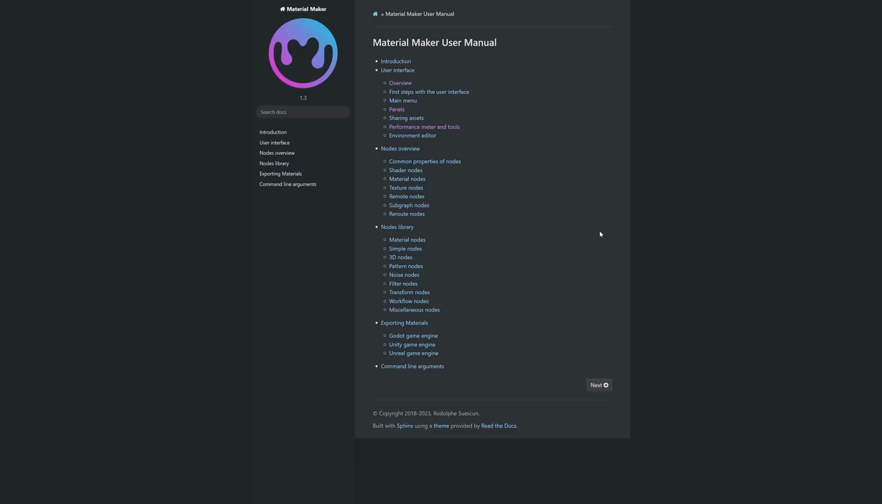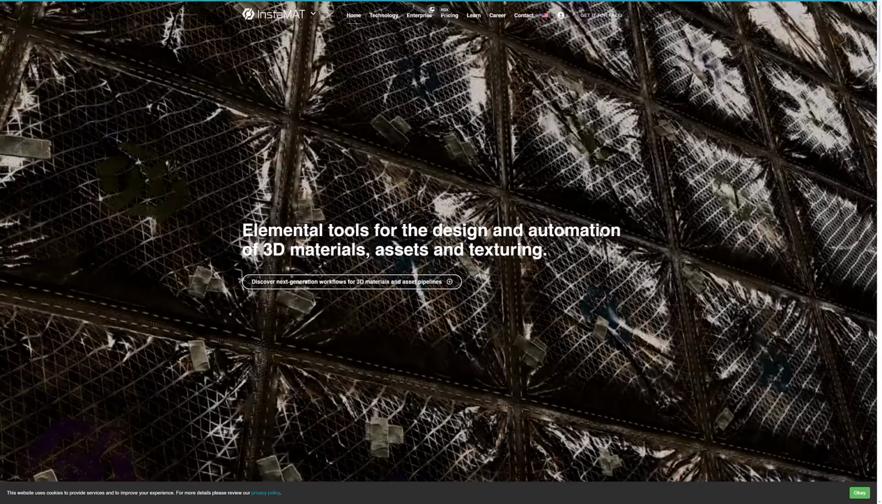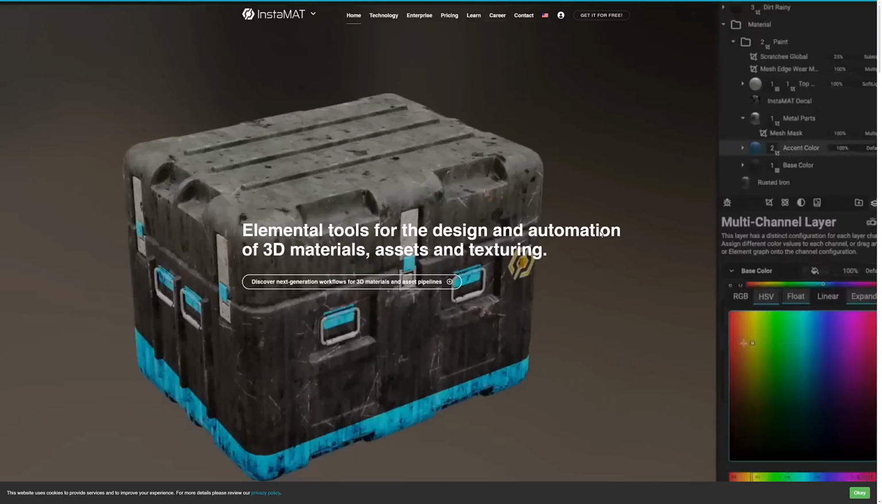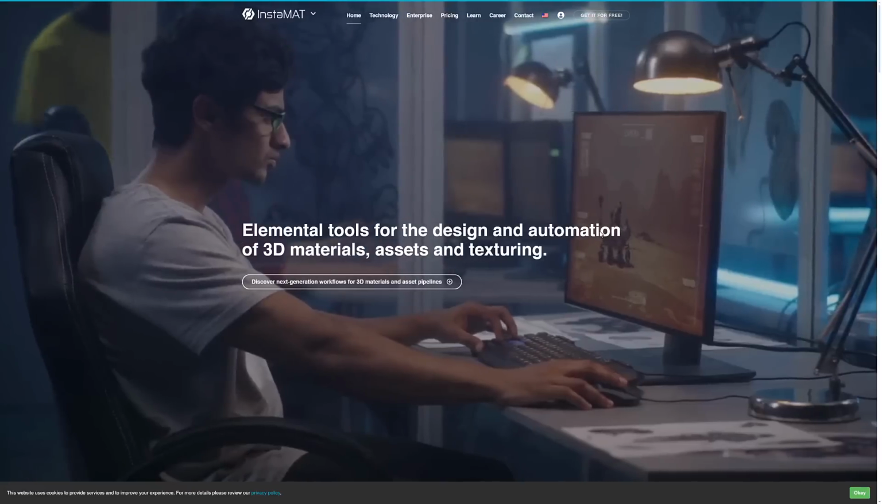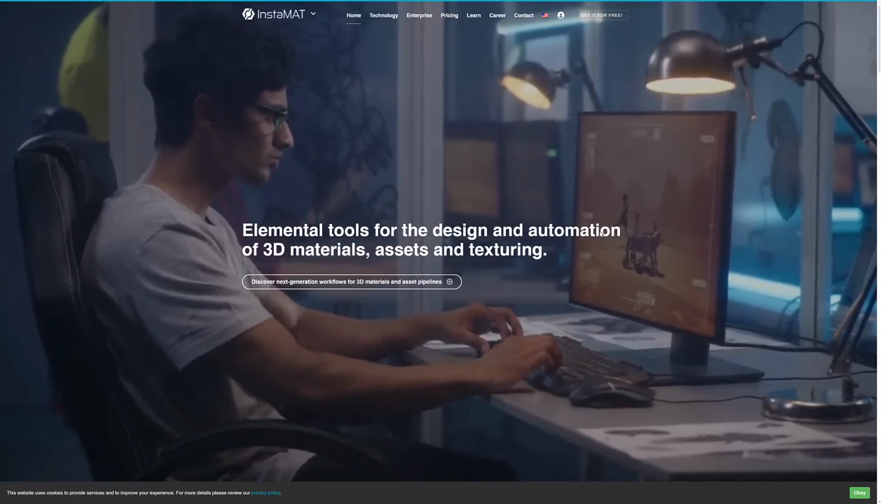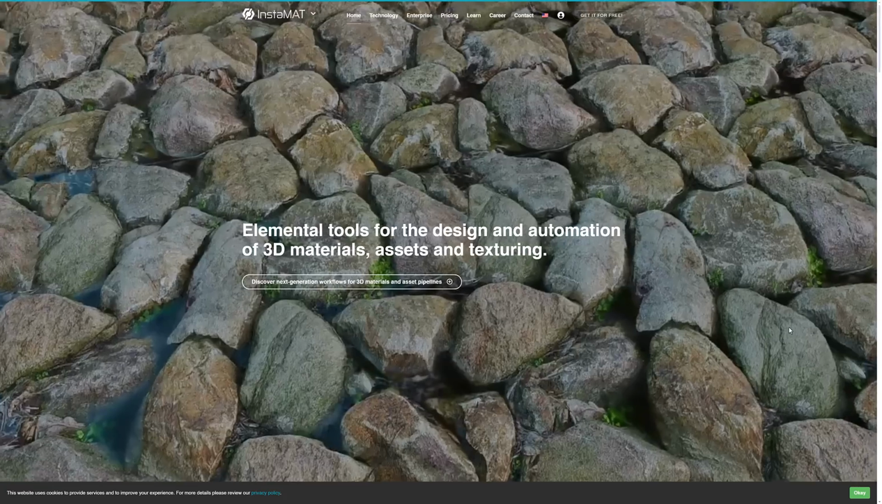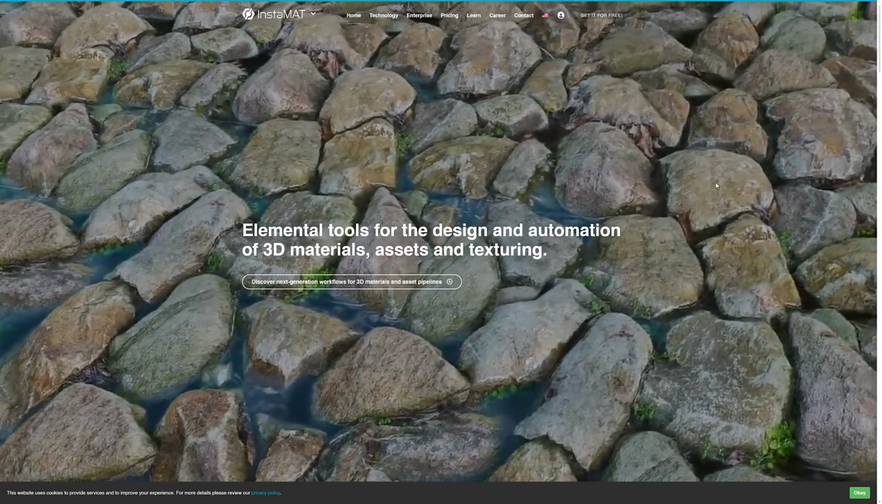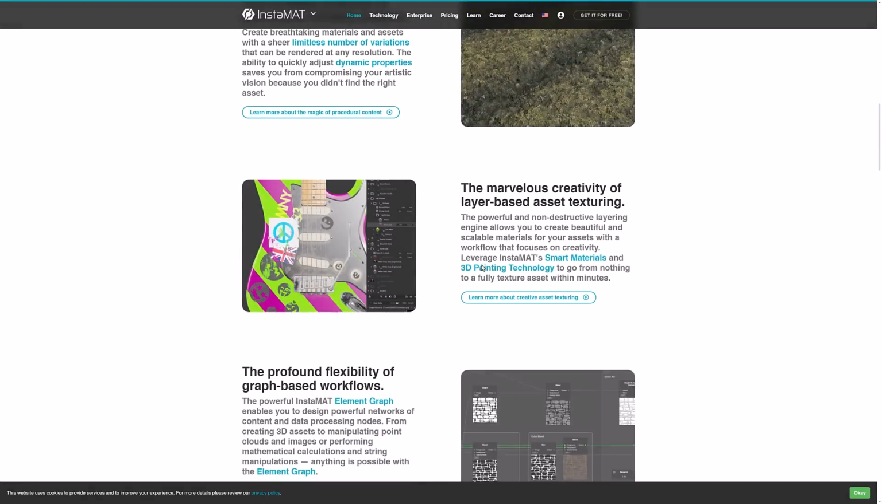If you're looking for a free open source Substance material alternative, that is a great option. There's also a new player on the commercial side of things, and that is Instamat. Now, I checked out Instamat at the beginning of the year, I think, about 4 or 5 months back anyways. And it's straight out a new player. It's a node-based creation system. So this is for creating 3D materials, assets, but it also has some texturing capabilities in there as well.